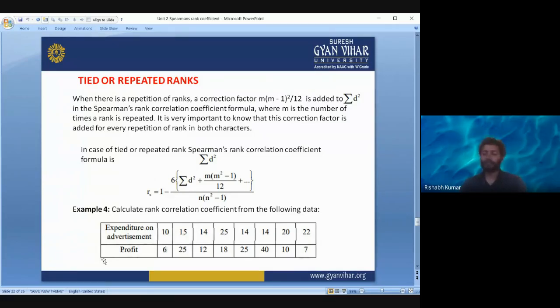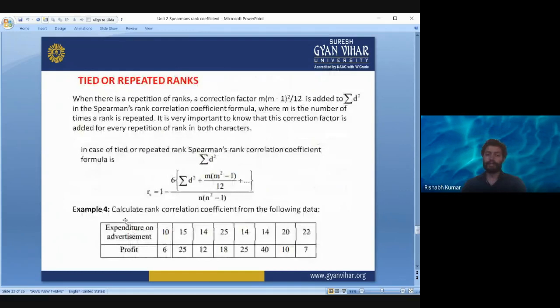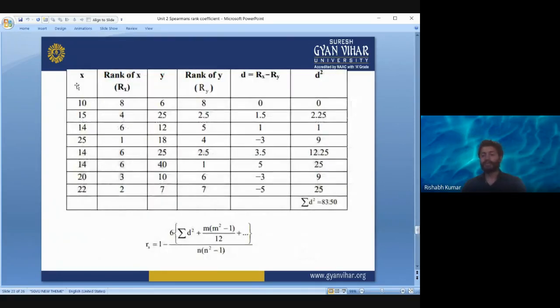So let us clear this with an example. We are given two variables. One variable is expenditure on advertisement, another variable is profit. We are given the data. So x is representing expenditure on advertisement. We have given the rank.